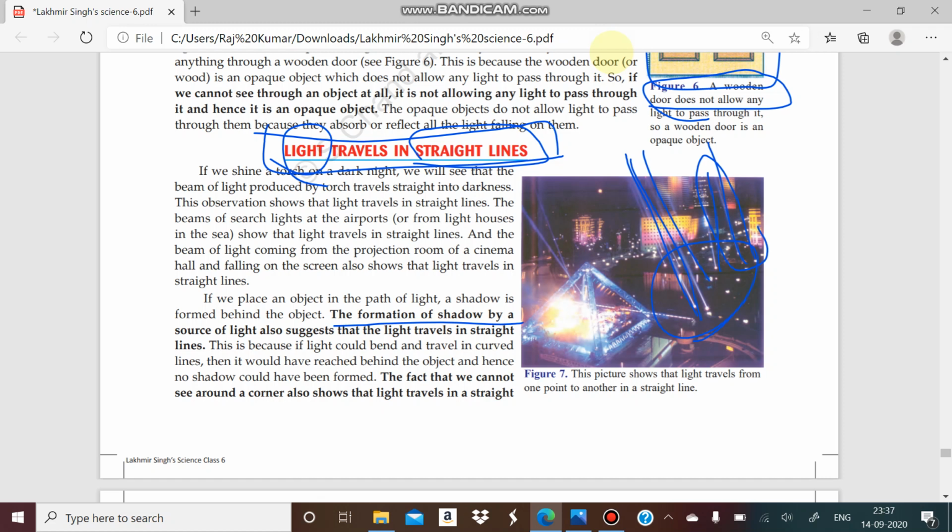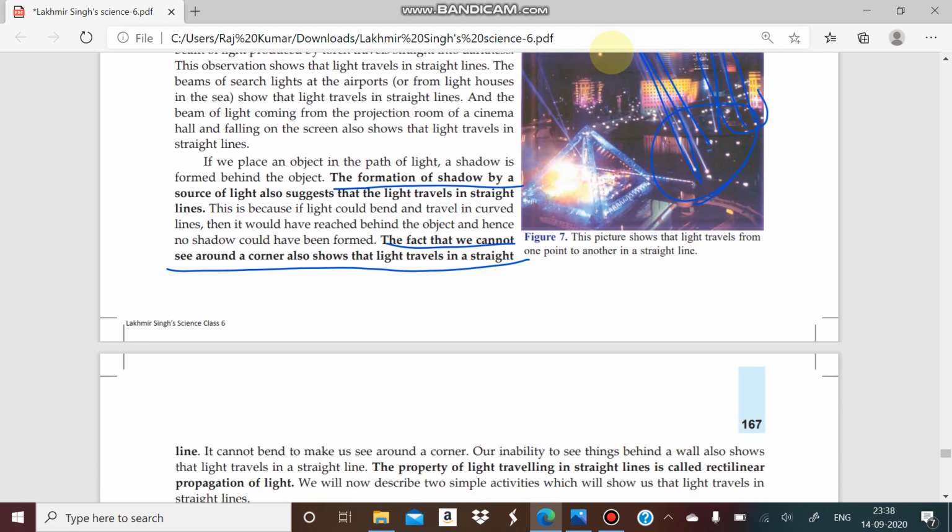So opaque materials make a shadow. I think you know that a shadow is a dark area which shows that light does not reach behind this material. So the fact that we cannot see around the corner also shows that light travels in straight lines.